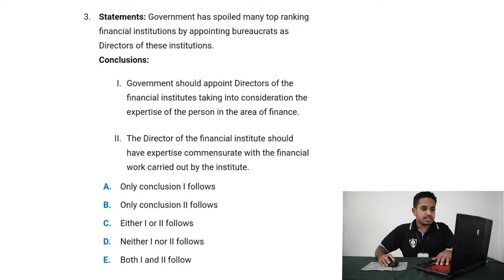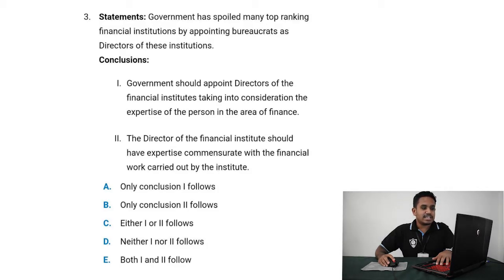The statement is, government has spoiled many top-ranking financial institutions by appointing bureaucrats as directors of these institutions. Conclusion 1. Government should appoint directors of financial institutions taking into consideration the expertise of the people in the area of finance. The director of the financial institute should have expertise commensurate with the financial work carried out by the institute. This is conclusion 2.